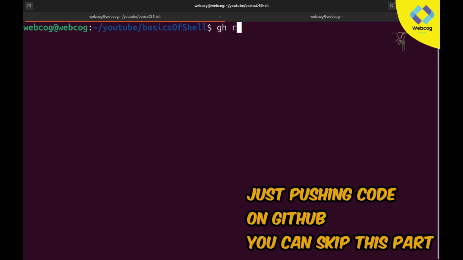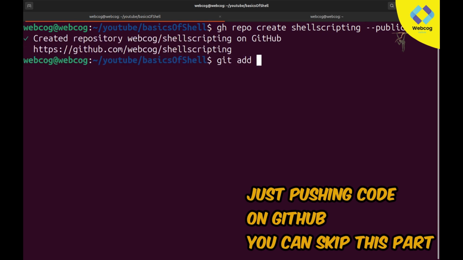So let's push it to our repo, but before that we need to create our repo. For this I will use gh repo create with the name shell scripting --public, because it will be our public repo. Then let's add git remote add origin https://github.com/webco/shell scripting.